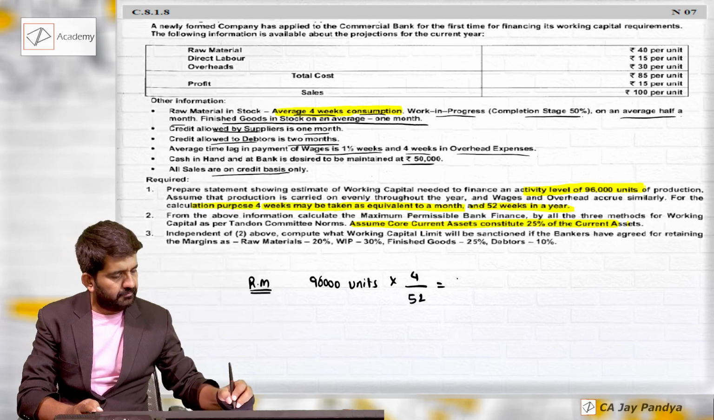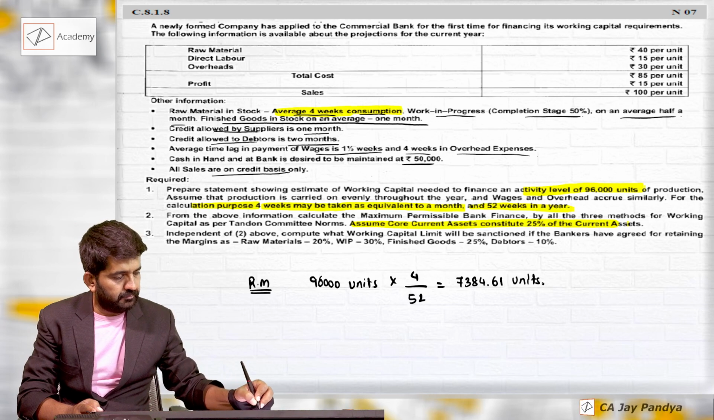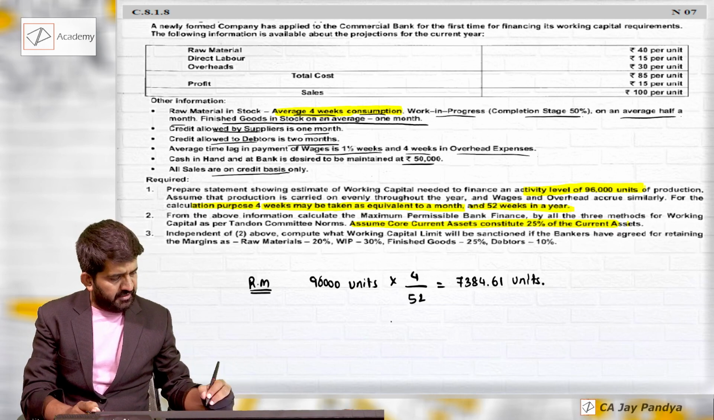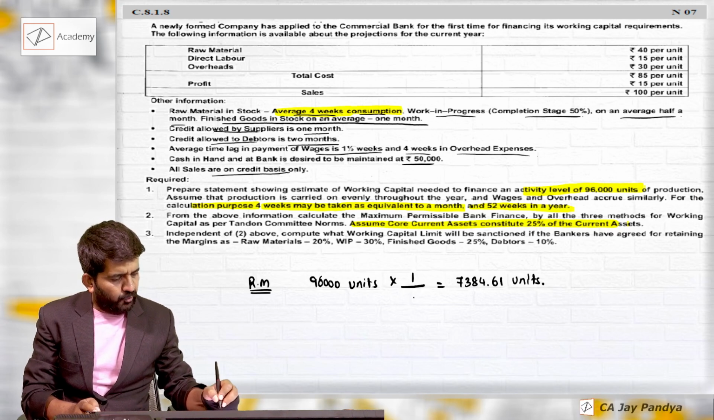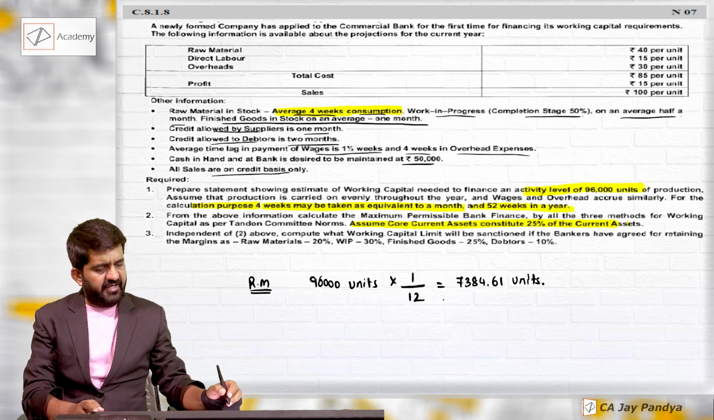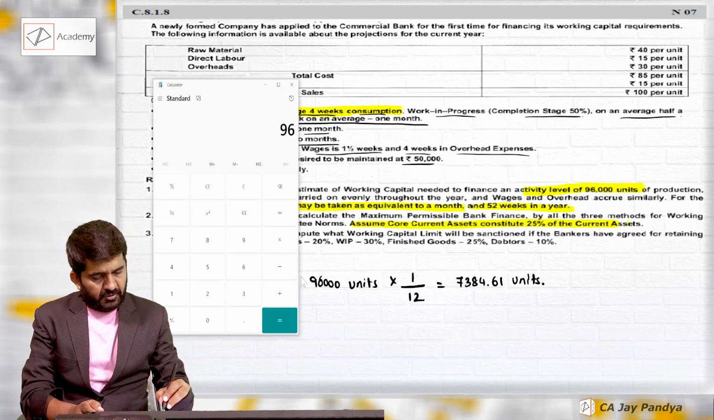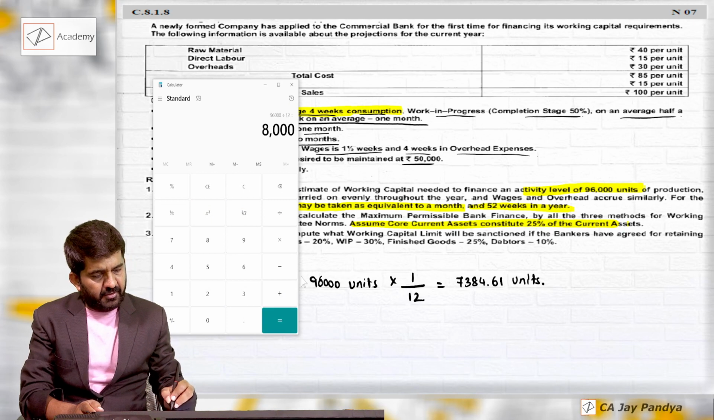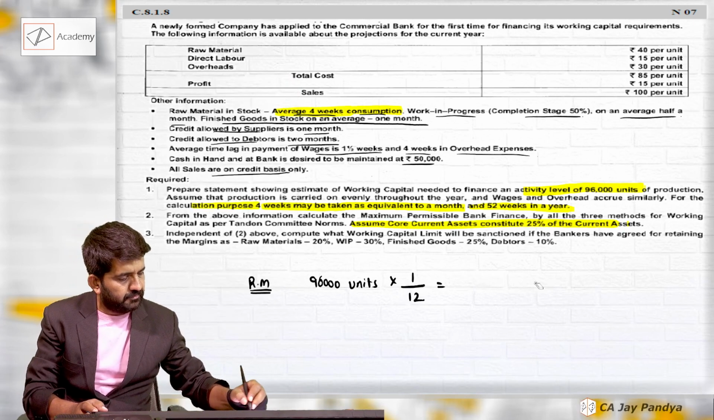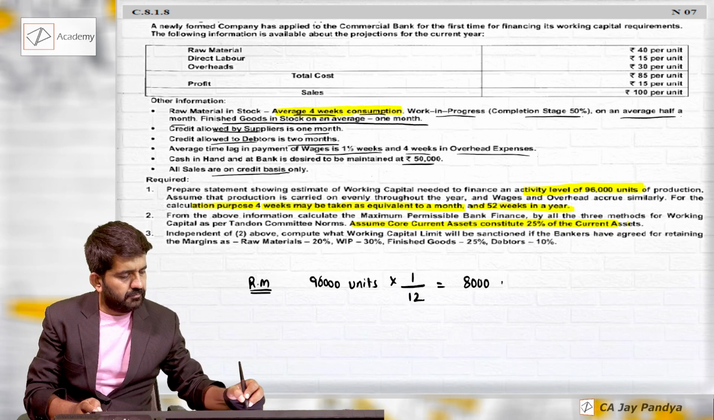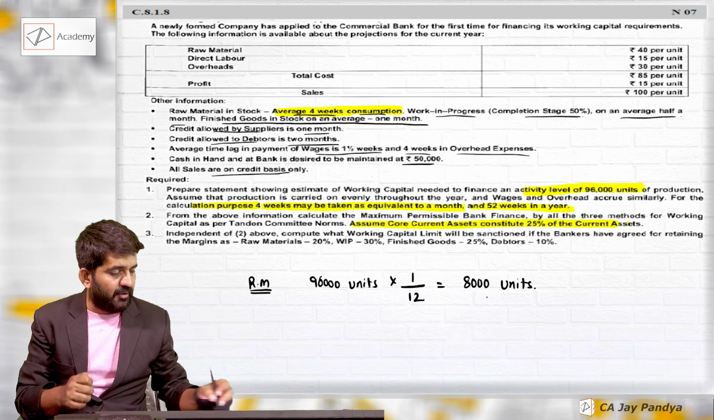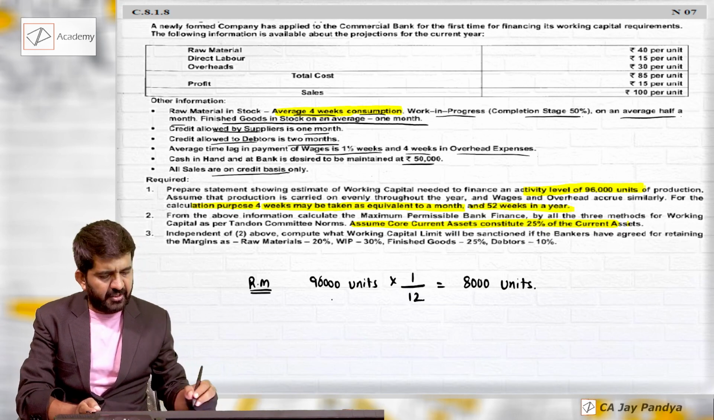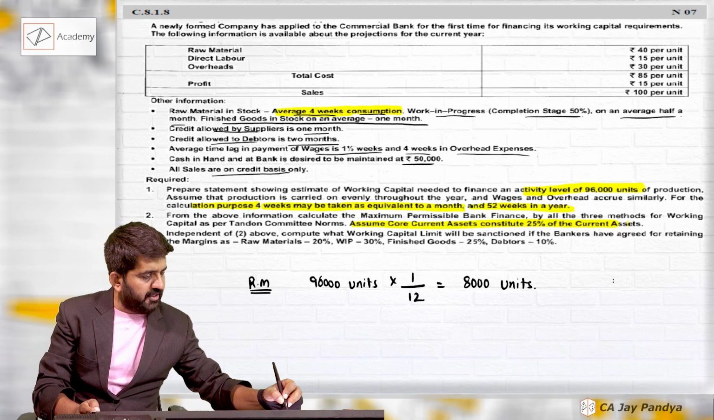7384.61. Answer is coming in decimal. Let us try out this. 4 weeks is 1 month. We can take this divided by 12. 96,000 divided by 12, which is 8,000 units. I knew that 96,000 divided by 12 I would be getting without decimal answer, so I have taken it. 8,000 units.